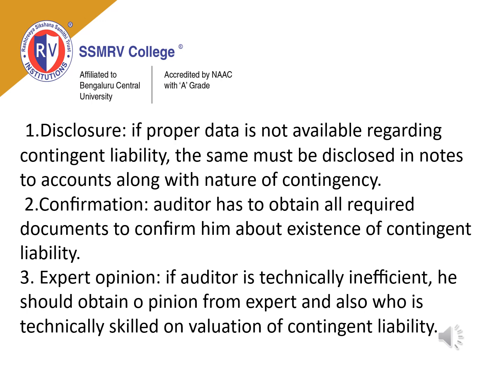Now, what are the things which we will verify when verifying any contingent liabilities in a concern? The first one is disclosure. If proper data is not available regarding contingent liability, the same must be disclosed in the notes to accounts along with the nature of the contingency.